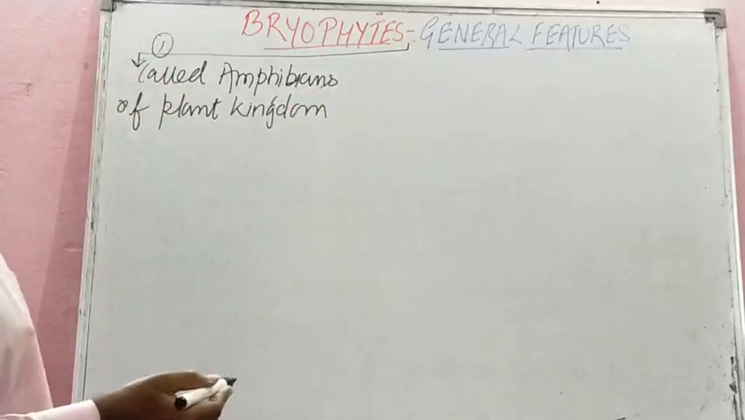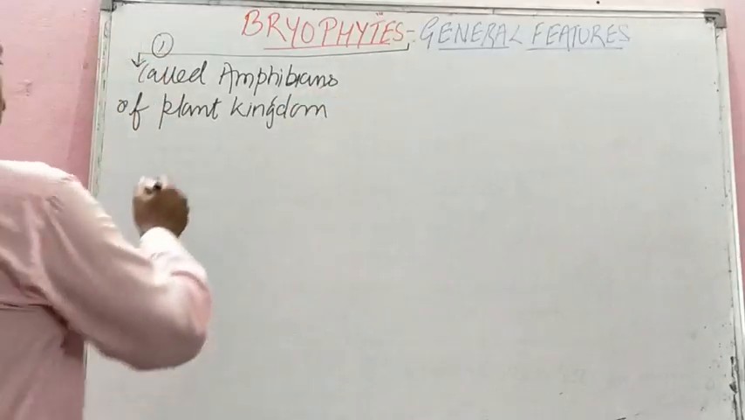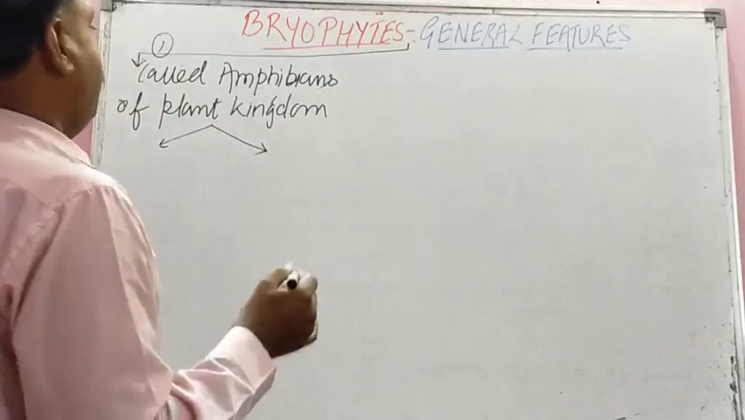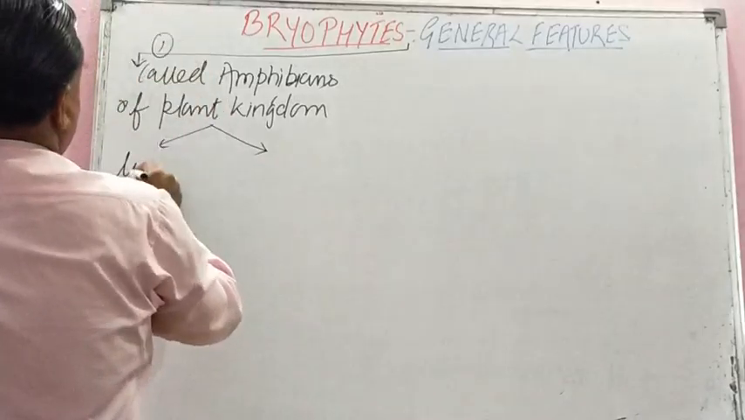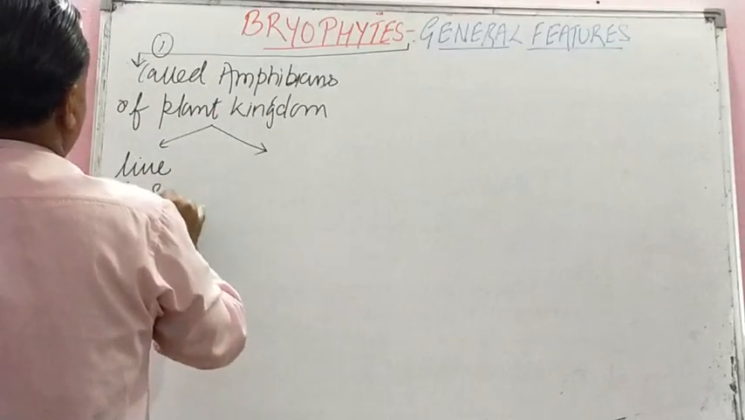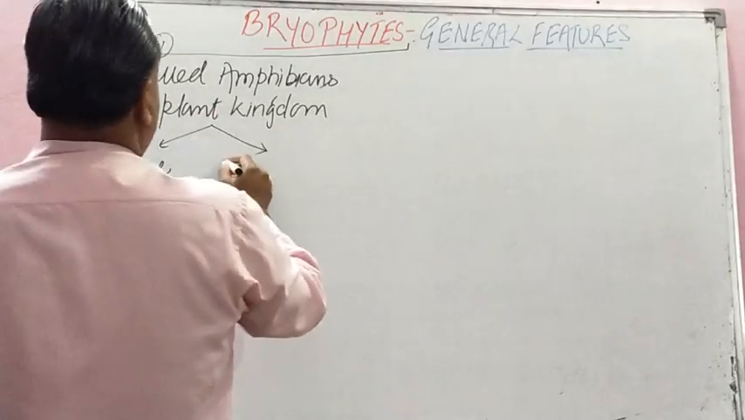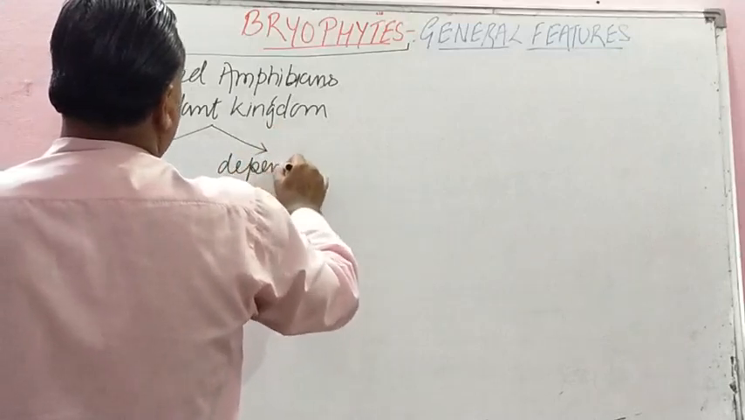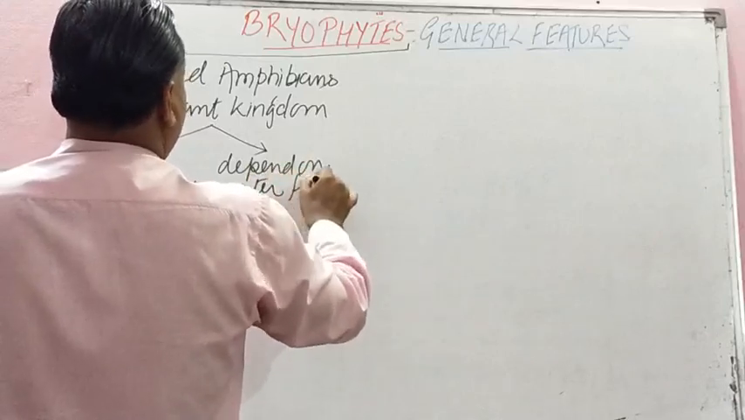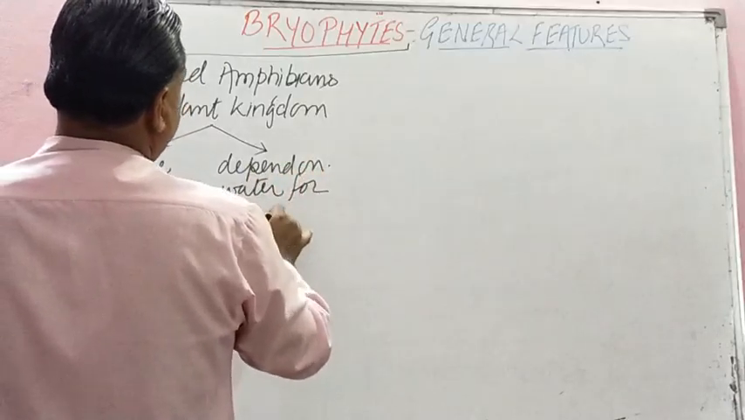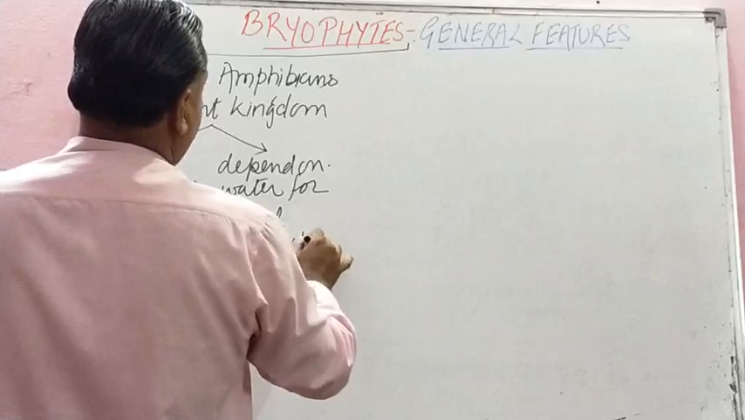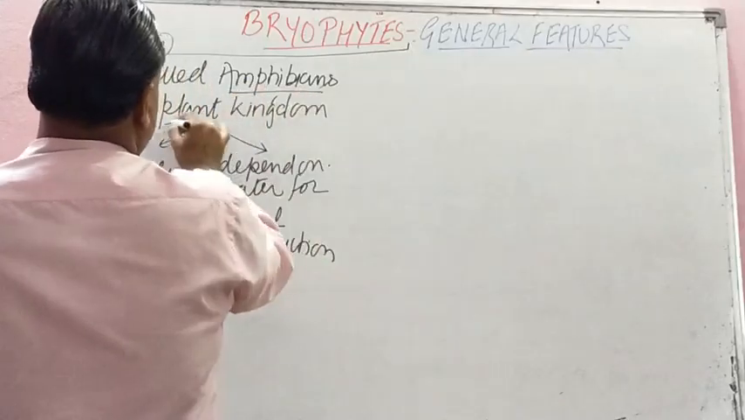Why, students, are they called amphibians? It can be asked for 1 mark also. This year it was asked in class 11th. They are called amphibians because they live the maximum part of their life on soil, but for sexual reproduction they depend on water. This is the reason why they are called amphibians of the plant kingdom.